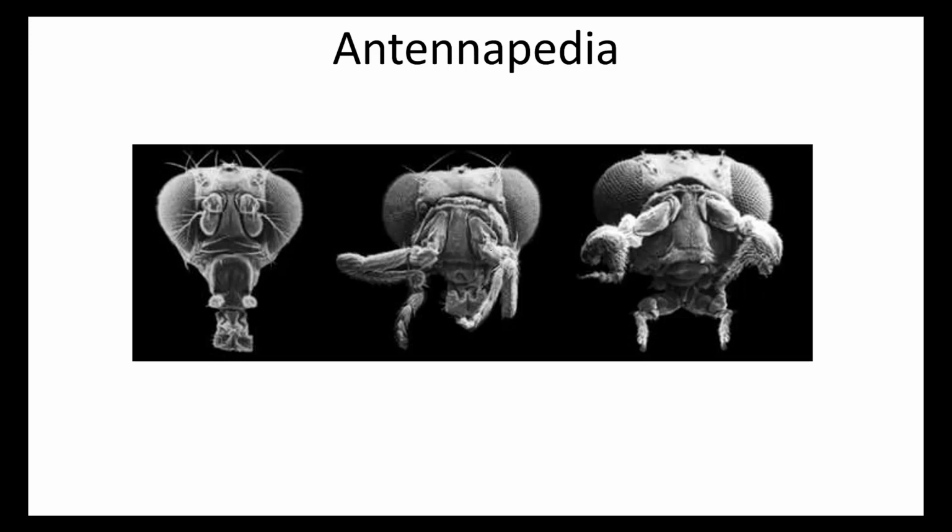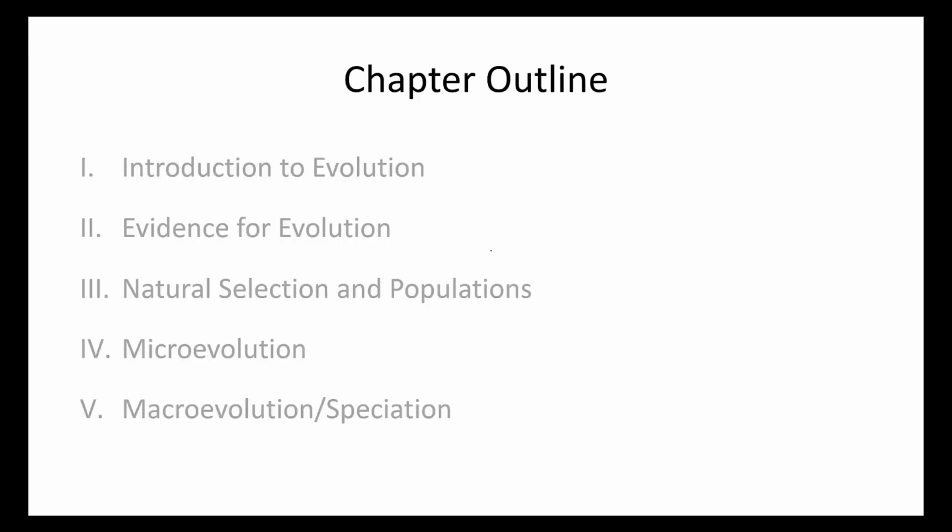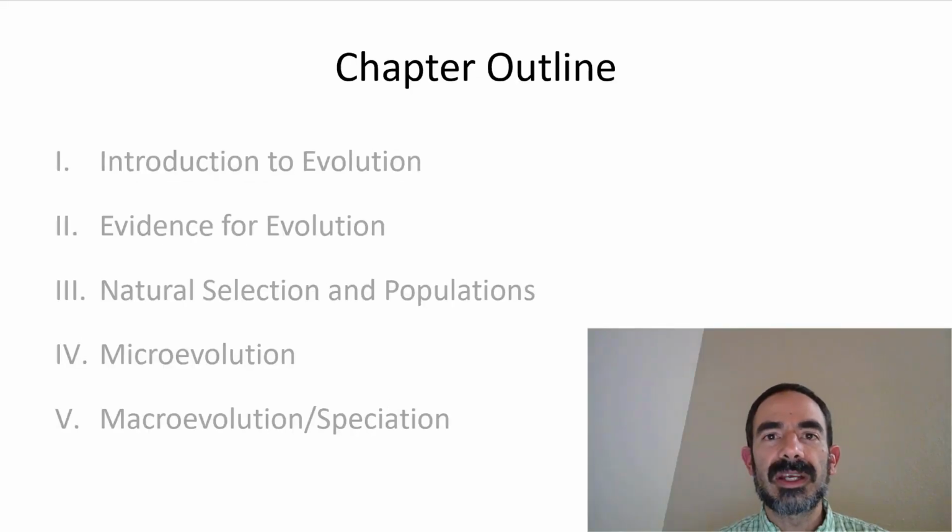Such a drastic change isn't necessarily beneficial for these fruit flies, but it shows how a very small genetic change can result in a very big physical change for that organism. So mutations in developmental genes have possibility to rapidly change the shape or structure of an organism. And this completes our introduction to evolution.